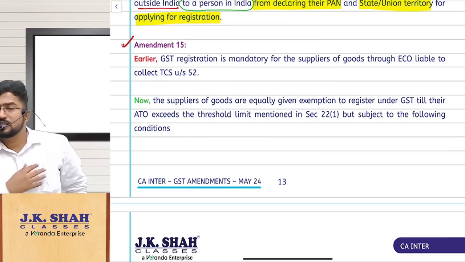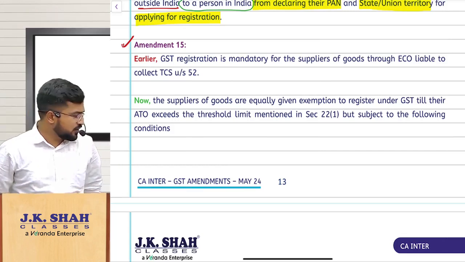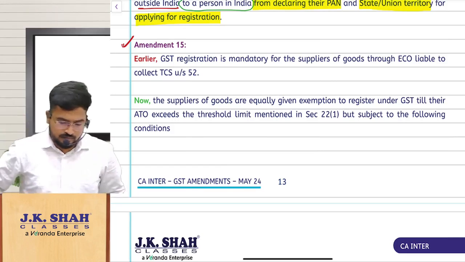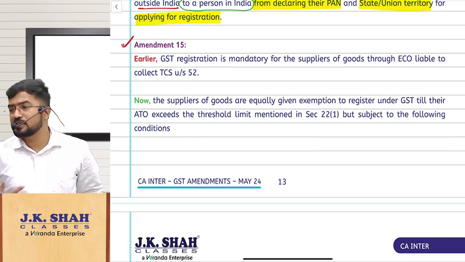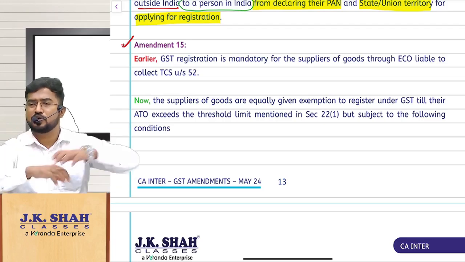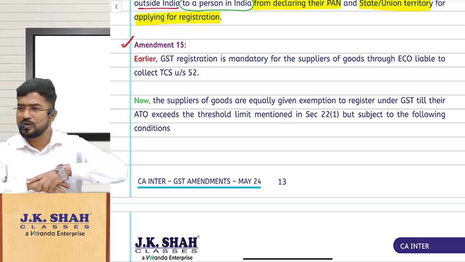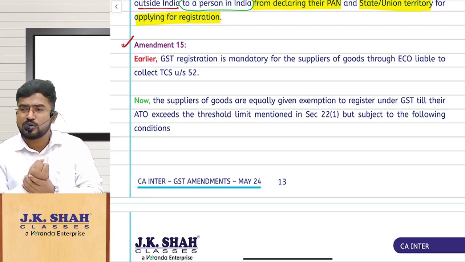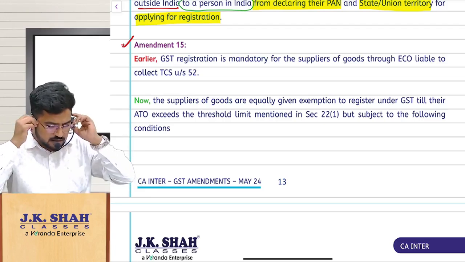But do you remember section 24? What is section 24? Compulsory registration. Section 22 talks about the threshold limits of 10, 20, 40 lakhs. Section 24 is compulsory registration.